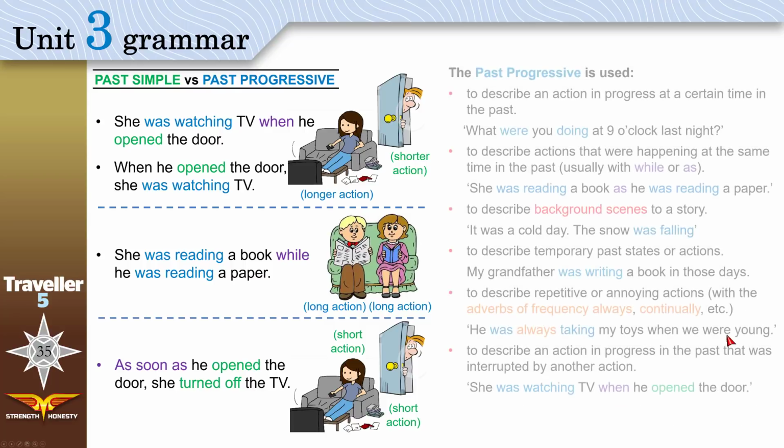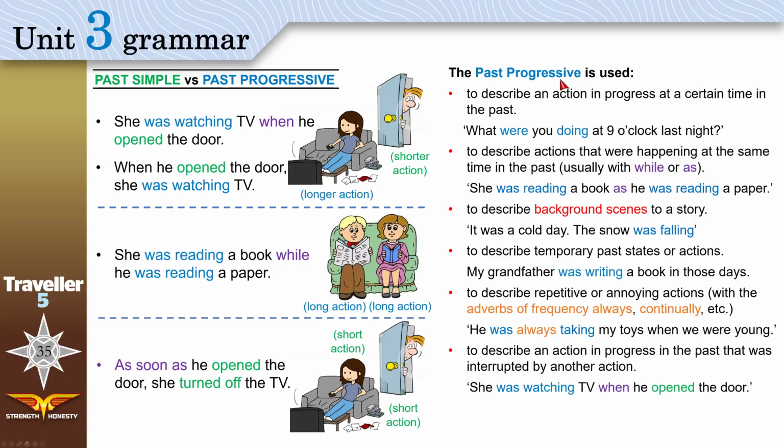Now, to the past progressive. It is used to describe an action in progress, still happening at a certain time in the past. What were you doing at 9 o'clock last night? A certain time, a specific time. To describe actions that were happening at the same time in the past, just like here. He was reading the newspaper, she was reading a book.